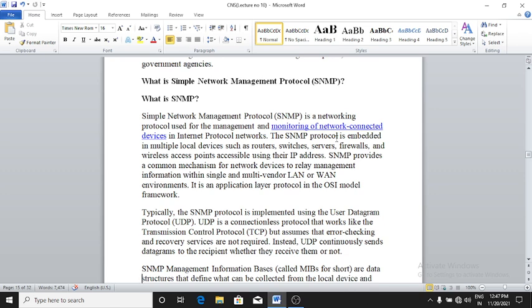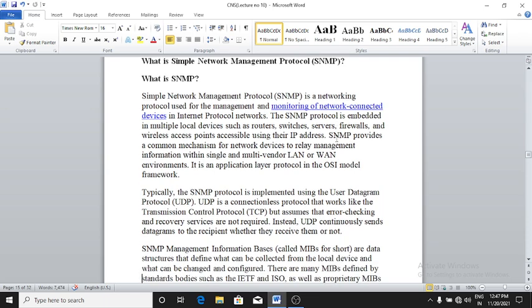Within single and multi-vendor LAN or WAN environments, it is an application layer protocol in the OSI model framework. Typically, the SNMP protocol is implemented using the User Datagram Protocol, UDP. UDP is a connectionless protocol that works like the Transmission Control Protocol but assumes that error checking and recovery services are not required. Instead, UDP continuously sends datagrams to the recipient whether they receive them or not.